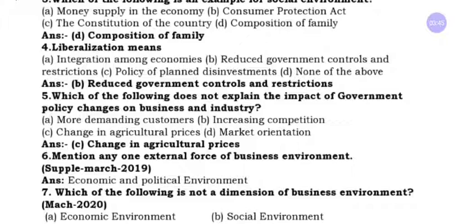Second one, reduced government rules and regulation, is liberalization. Liberal means reducing government rules and regulation for the private sector. Here the government gives importance to the private sector by reducing rules and regulation. This concept we see in the 1991 policy.